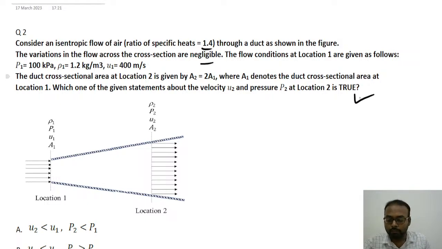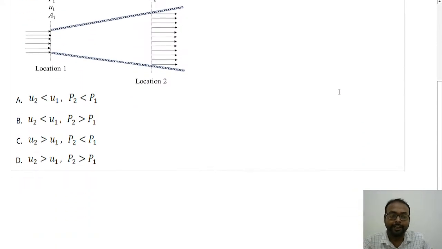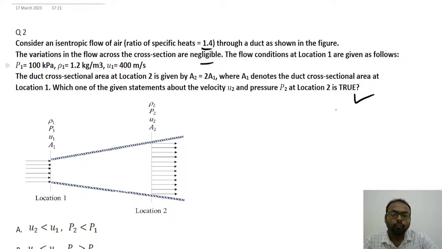So we have been given some of the values at location 1, and now we have to find the respective values for location 2, right? And we have been given 4 options, so we can find out the value. To find that, we have to find the value of the Mach number. So how can we find the value of the Mach number?